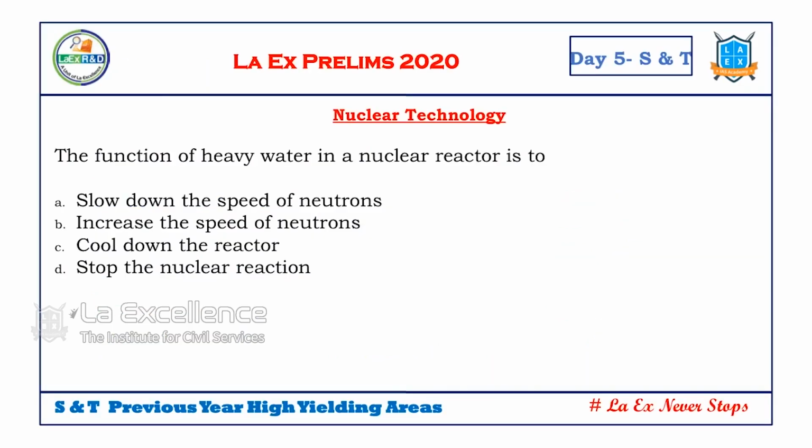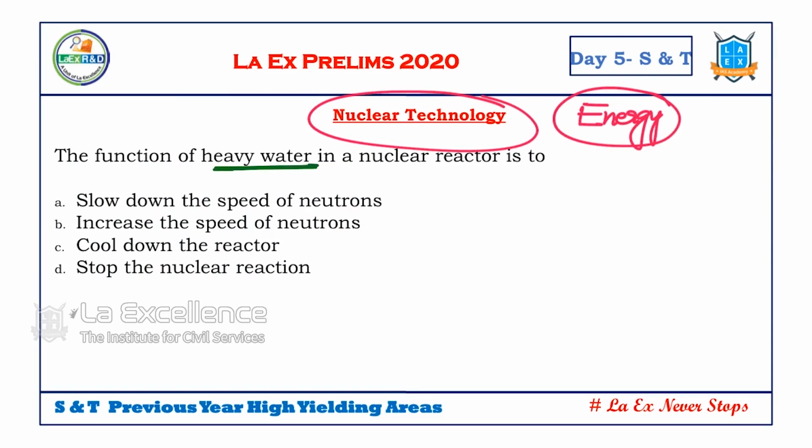Okay. Next, nuclear technology. Nuclear technology, I classify it under energy. Energy is a broad area. Let's classify it under energy. Under the concept, let's understand what was the question asked previously. What is the duty of heavy water? This is a typical question with regard to functioning of a normal nuclear reactor. Nuclear reactors are of two types: fusion nuclear reactors and fission nuclear reactors. Most of the reactors that we have are fission reactors.